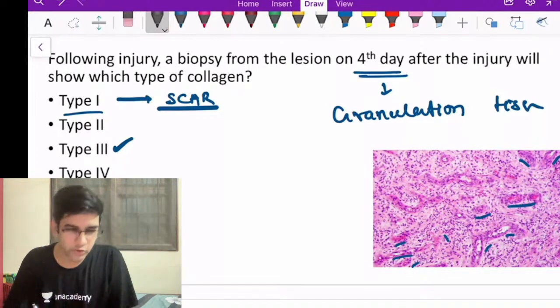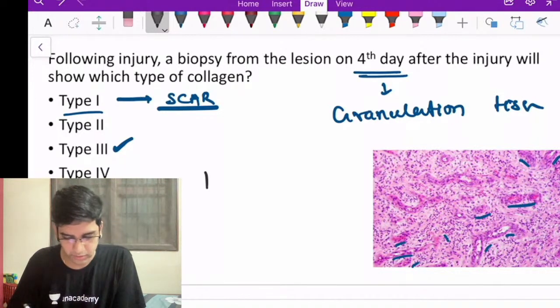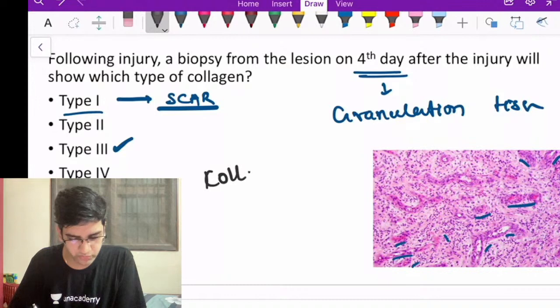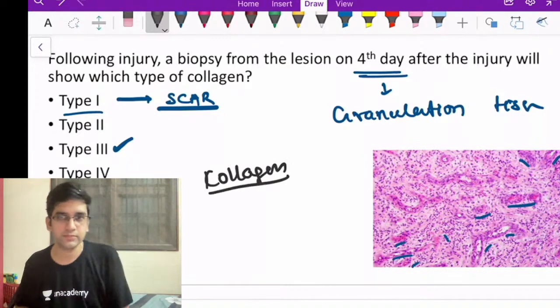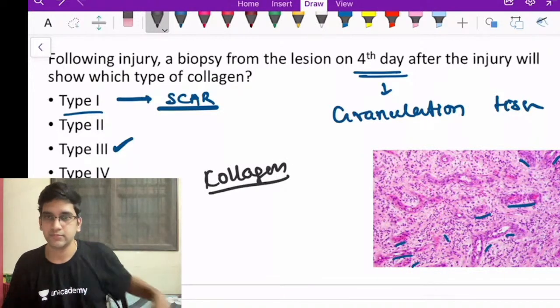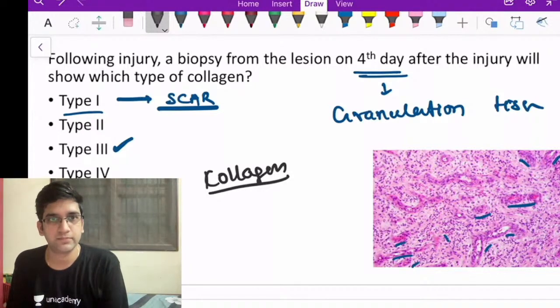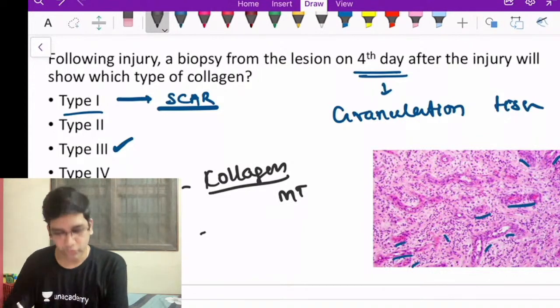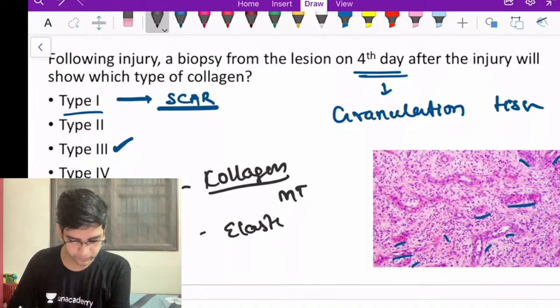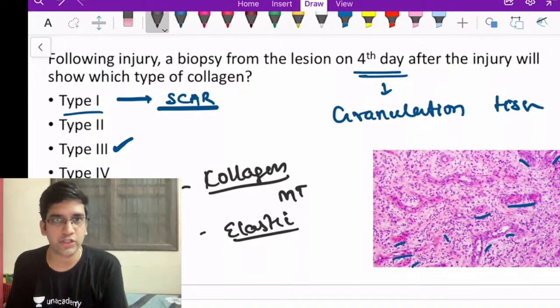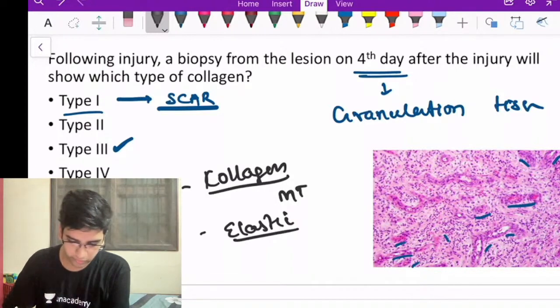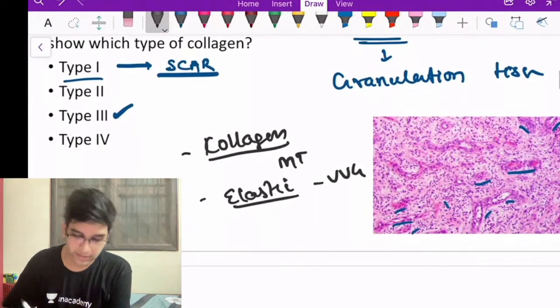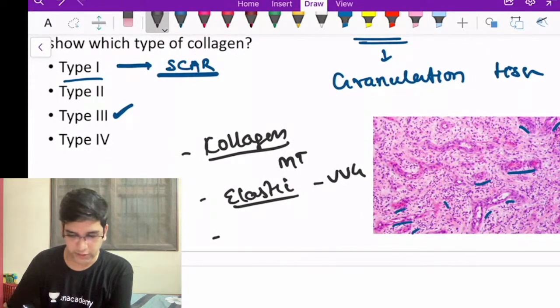Special stains. We'll go with slightly more difficult special stains. The stain for collagen. What is the stain useful for collagen? Masson's trichrome. Stain useful for elastic tissue. Again, few seconds. I want you to comment. Elastic tissue. Verhoeff-Van Gieson, right?